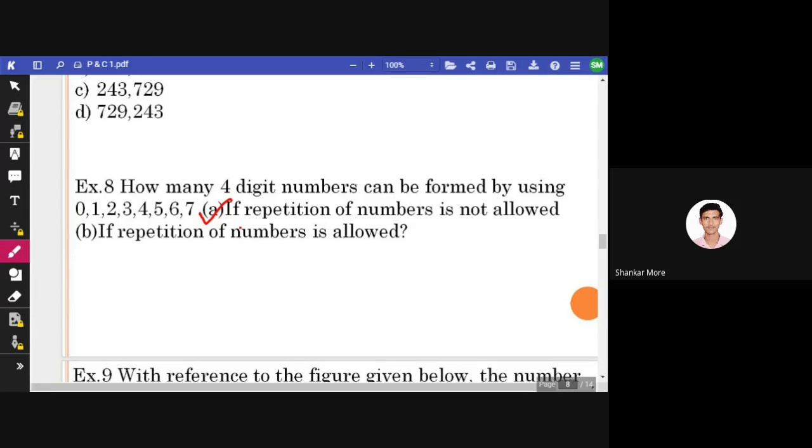Chalo, give me the answers. There are students in the class who have not put a single comment in the chat box. This is not acceptable.